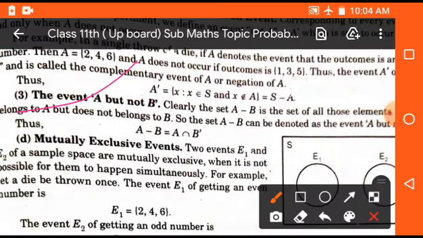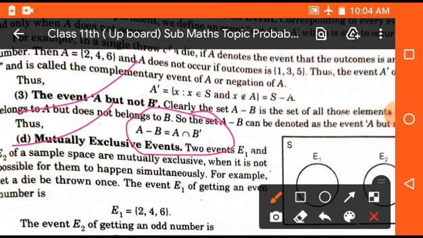Now the event A but not B is considered as A minus B, which is equal to A intersection B dash. It means that first of all we will find B dash, and after that the intersection of A and B dash will be equal to A minus B. Then it is said to be A but not B.